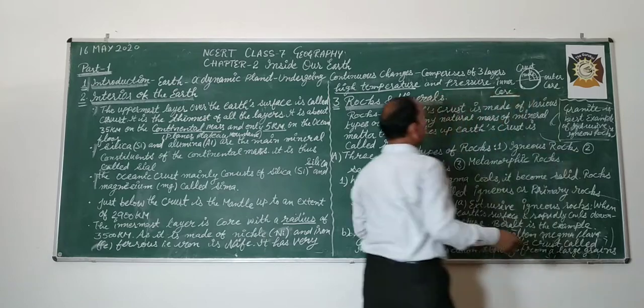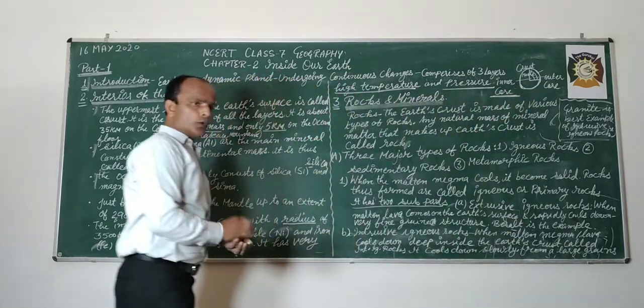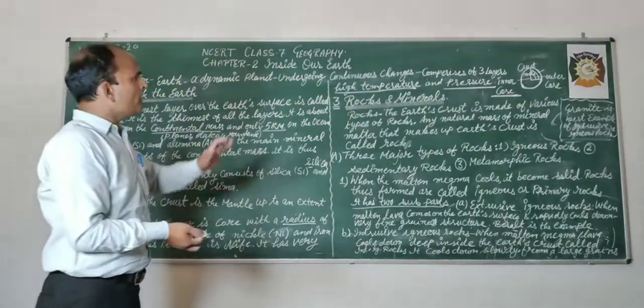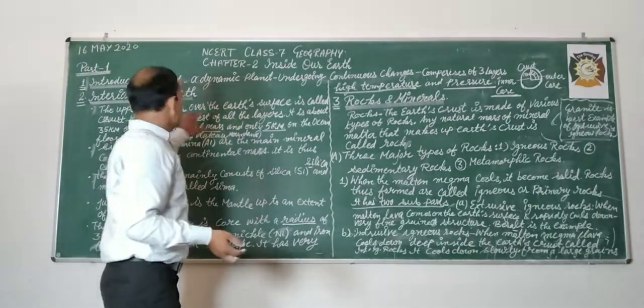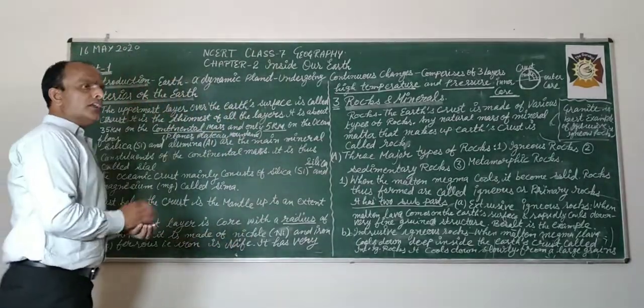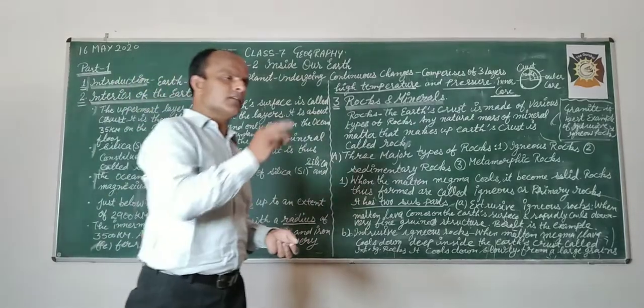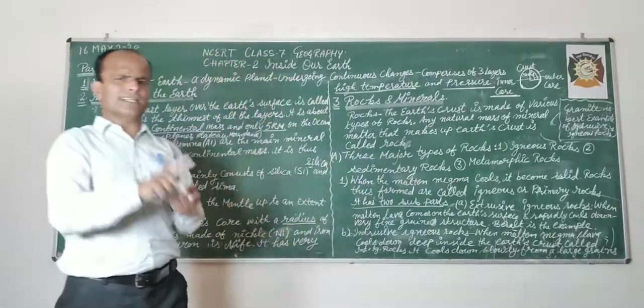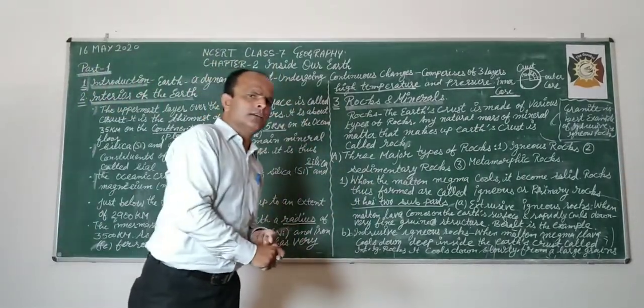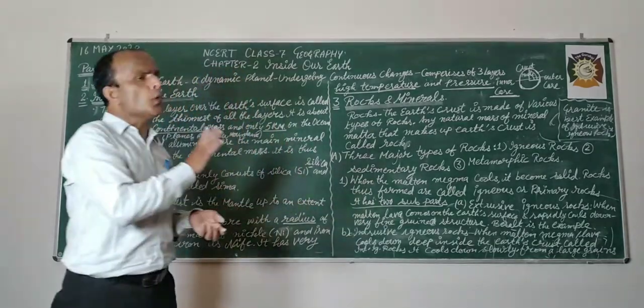That is why there is so much gravitation. So till here we have discussed the interior of the earth. In the interior there are three layers: crust, mantle, and core.